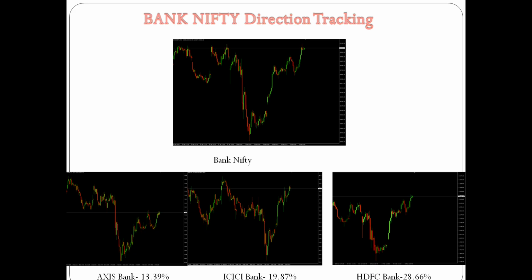You can see last day some green candles formed in all these 3, so ultimately it is reflected in Bank Nifty. If you go earlier, there is a little correction here, here and here. The market also has a little correction here, so we can clearly see the market is facing a downtrend.